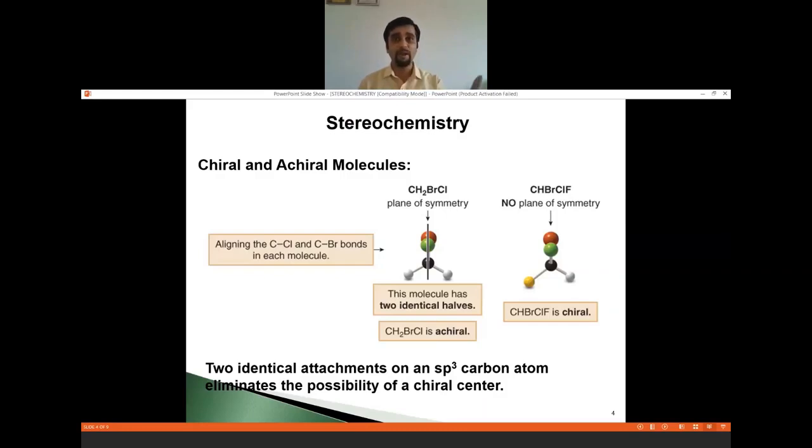Carbon is single bonded, it means the structure is definitely tetrahedral. So, if you try to fold that structure, half of the structure is definitely superimposable on the other half of the structure. And hence, here that part is called a plane of symmetry. And if I say plane of symmetry, of course, the compound becomes achiral.